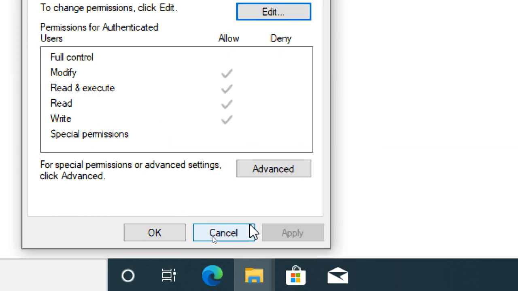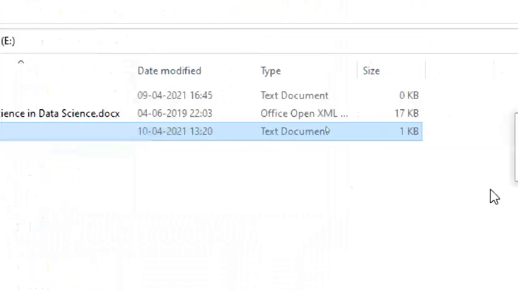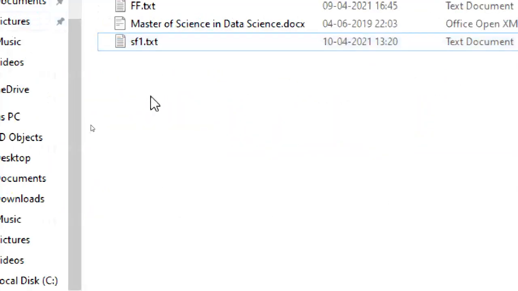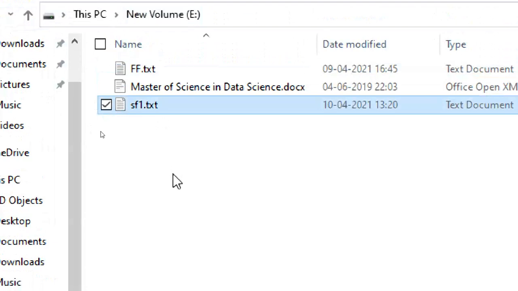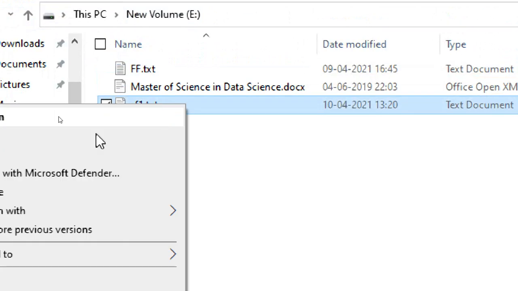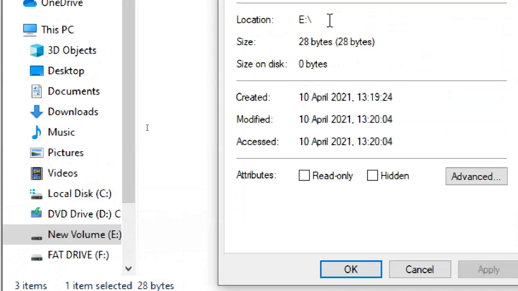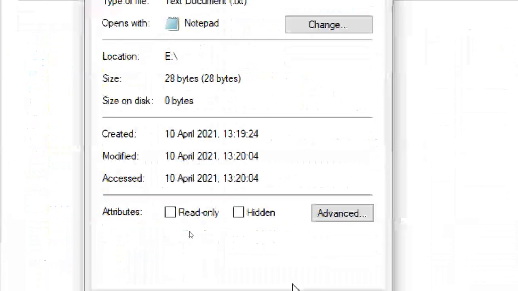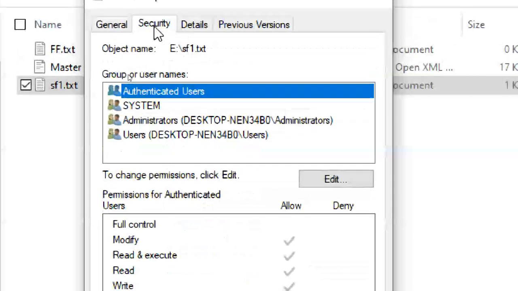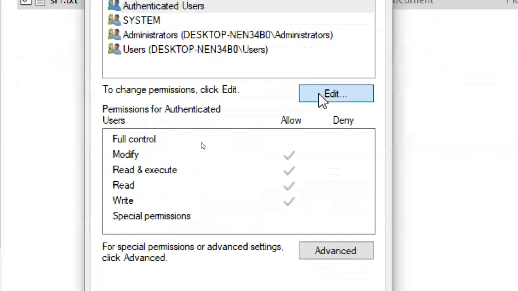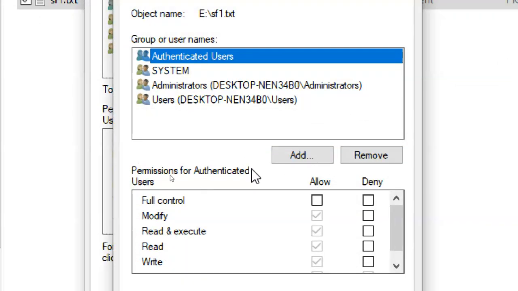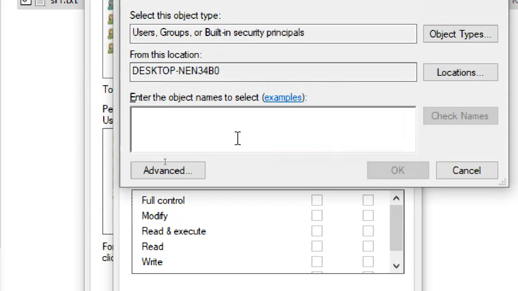You can verify it. So I'm canceling it. Why did I cancel? Because I want to show once again. This is the file I created. Right click, go to Properties, then go to Security, Edit, then Add. I'm typing student 2 because that is my second user. Check names.